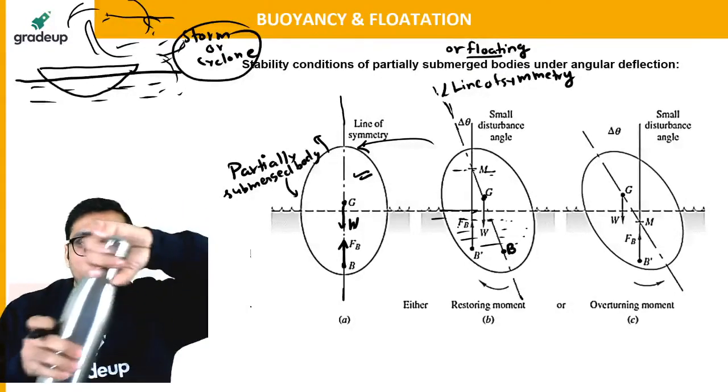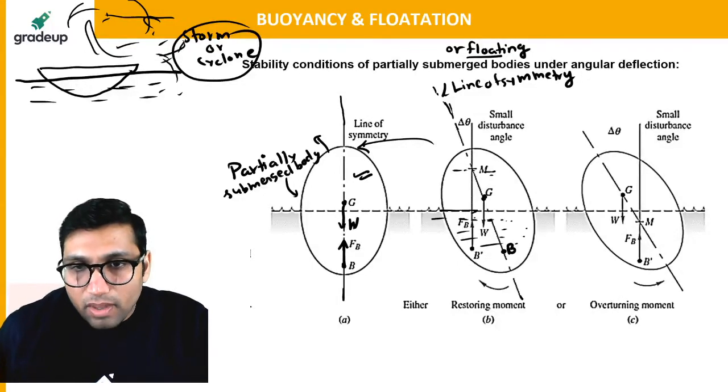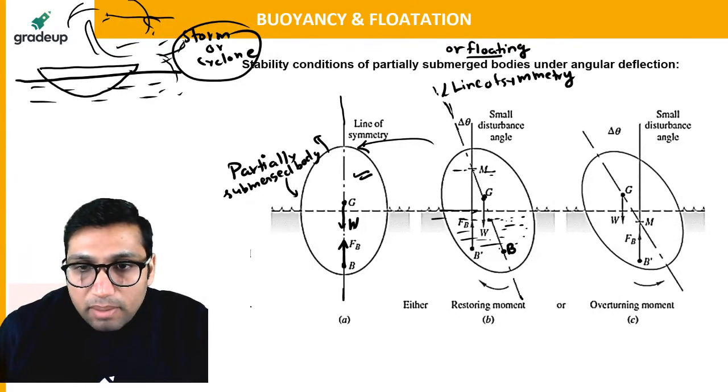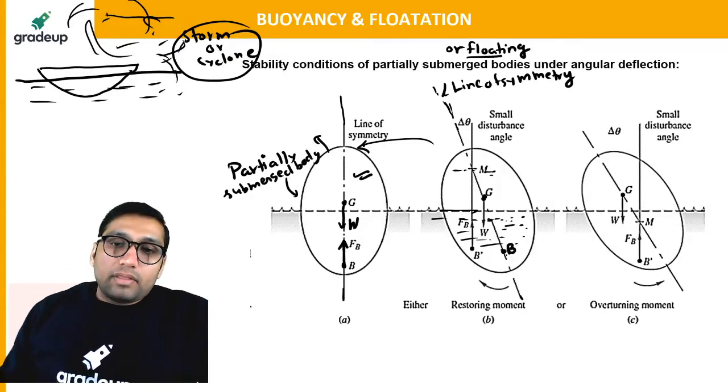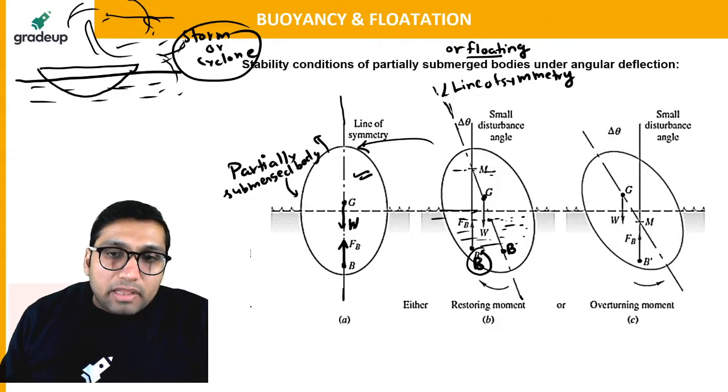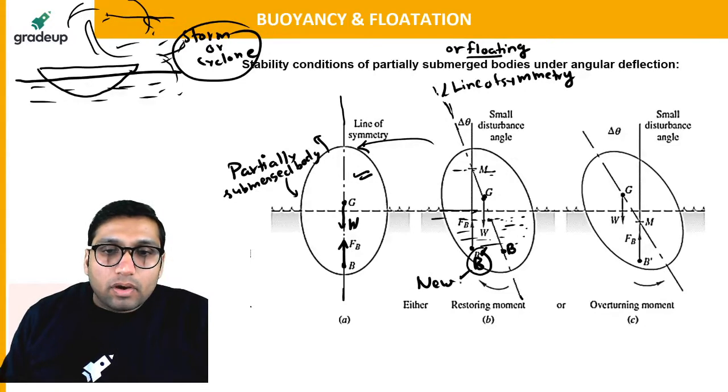So because of that, the center of buoyancy point will also get shifted in the case of a floating body. This is a new center of buoyancy. This B dash is the new position of center of buoyancy.